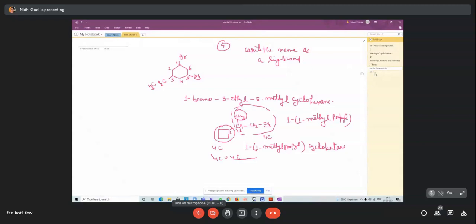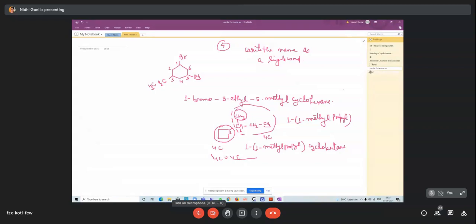So here the question is different. If the aliphatic chain and the cycloalkane ring have the same number of carbon atoms, then according to them.